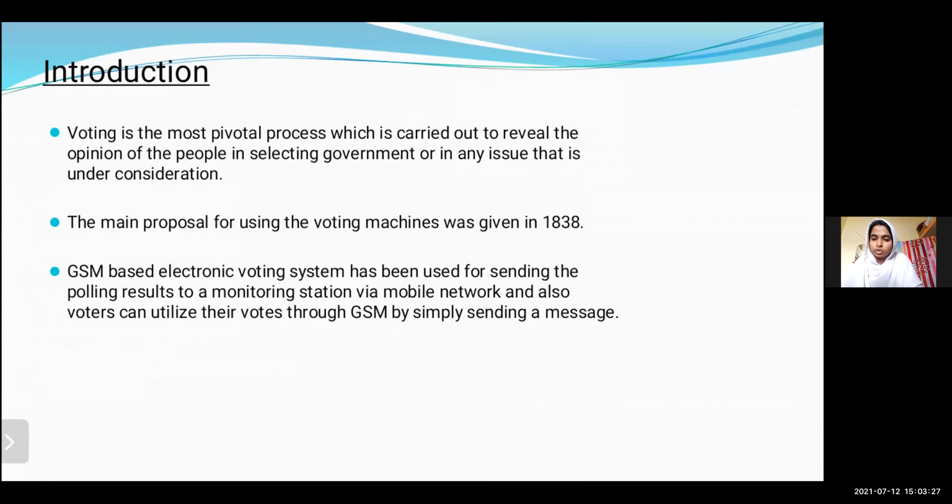Voting is the most pivotal process, carried out to reveal the opinion of the people in selecting a government or in any issue under consideration. The GSM-based electronic voting system has been introduced for sending the polling results to a monitoring station via mobile station, and voters can also cast their votes through GSM by simply sending a message.